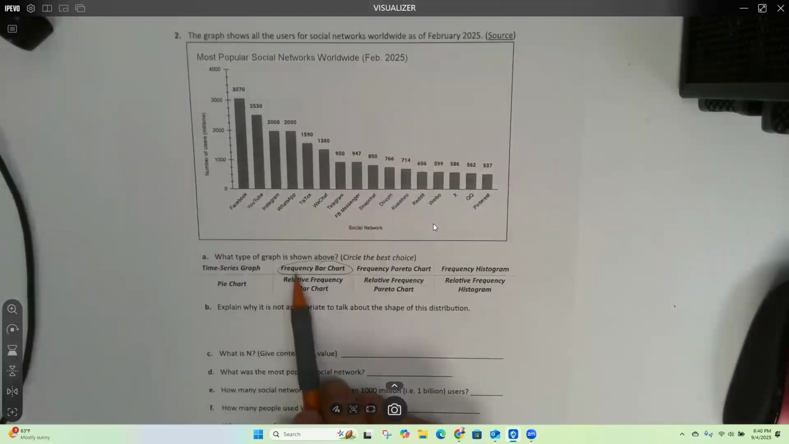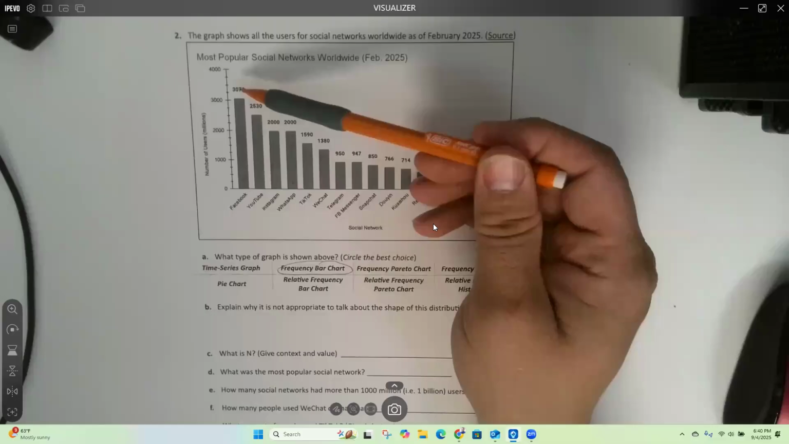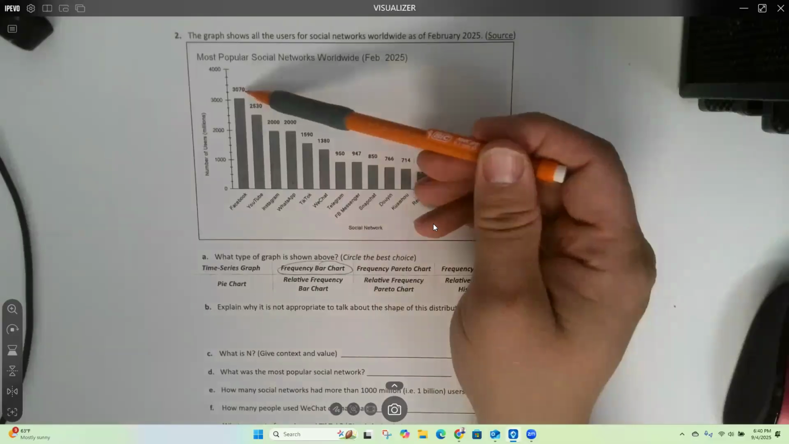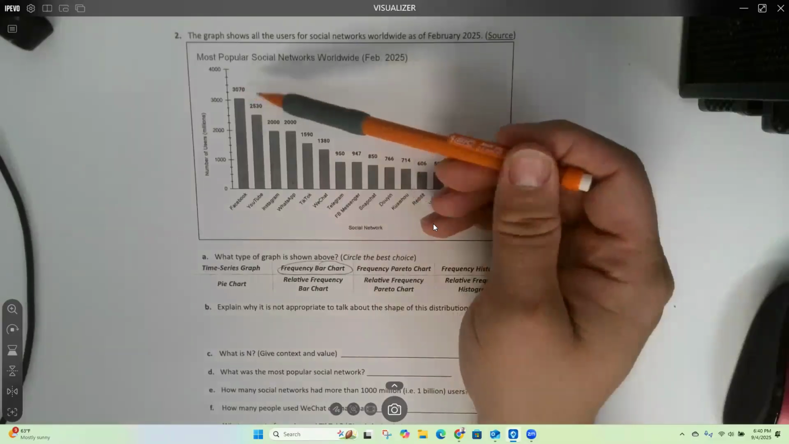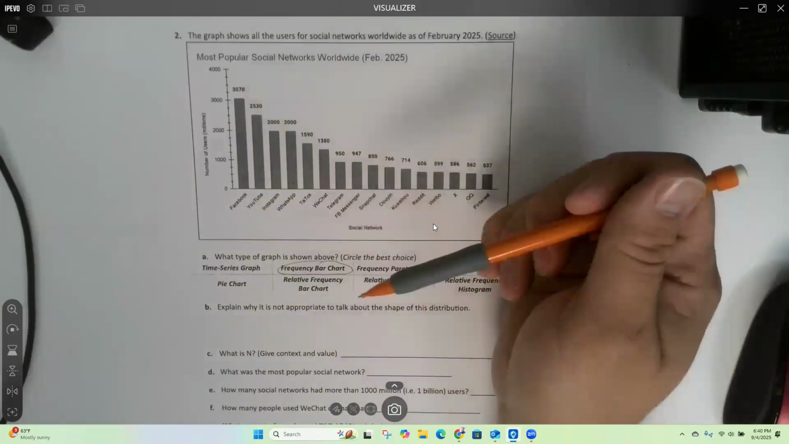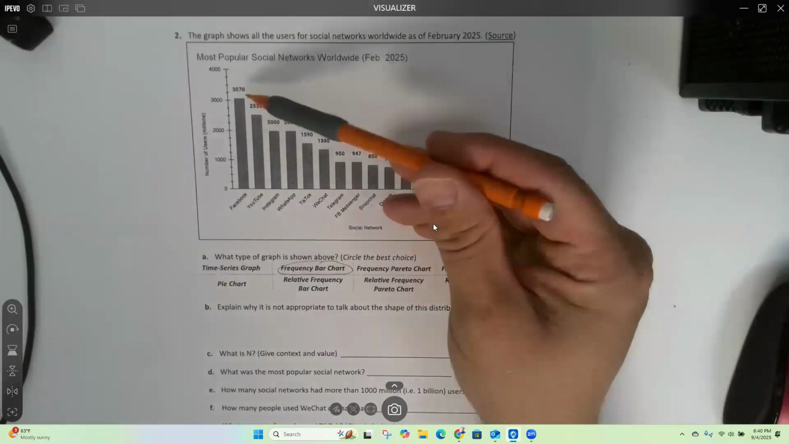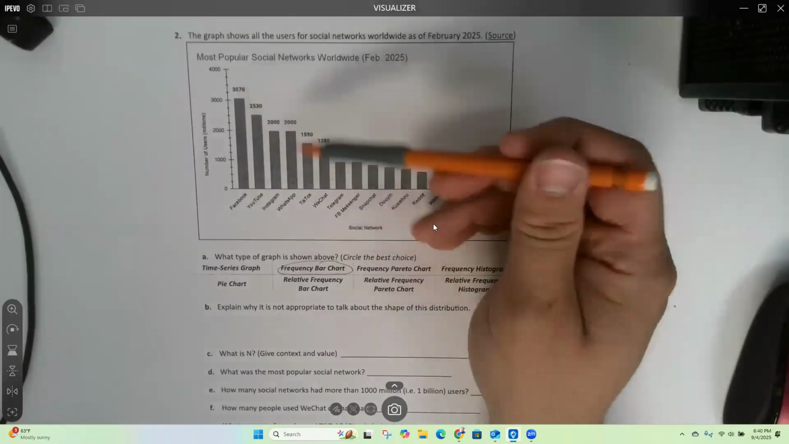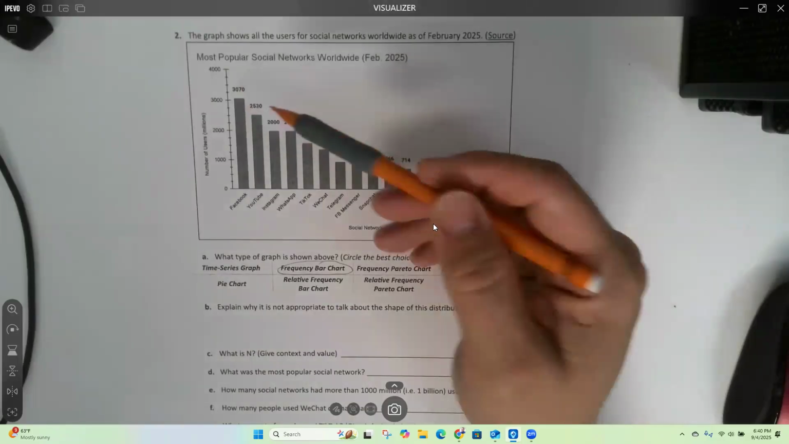So, the difference between frequency and relative frequency: frequency is counting. So one, two, three, it's going to be whole numbers. Relative frequency is going to be percents. So you'd have like 0.12, or something like that.